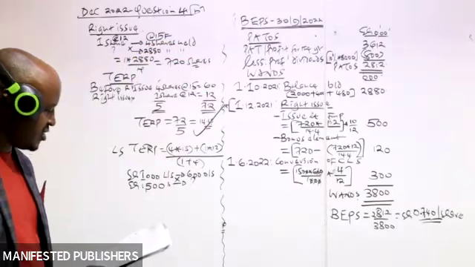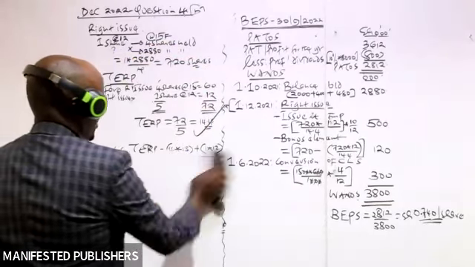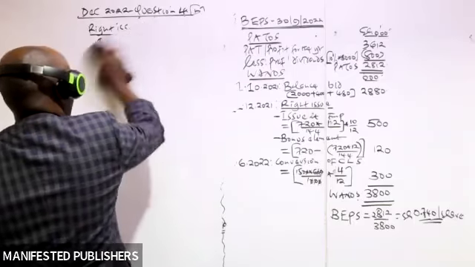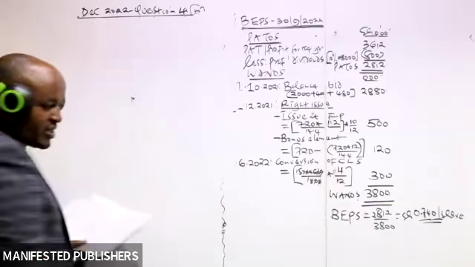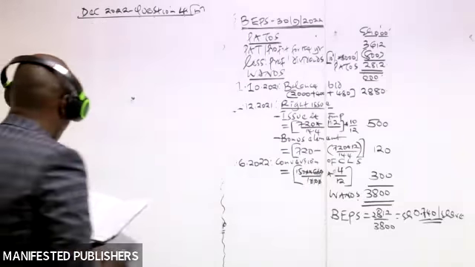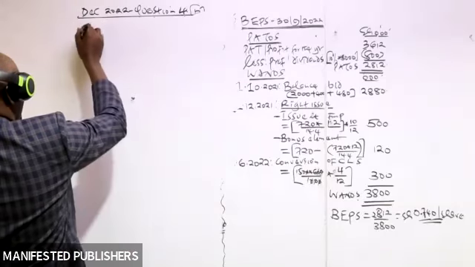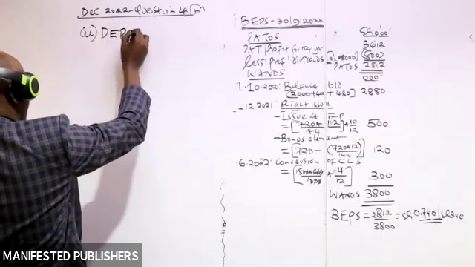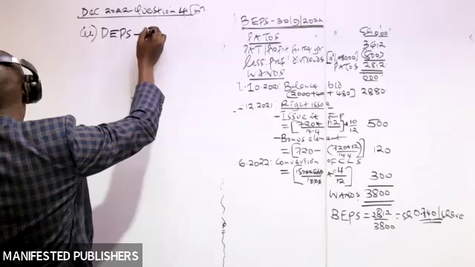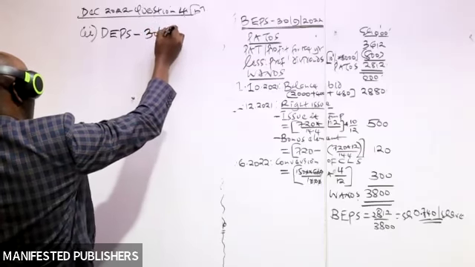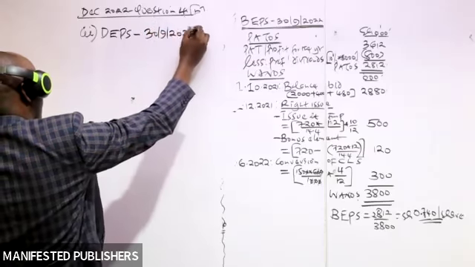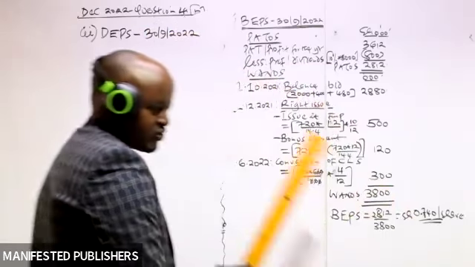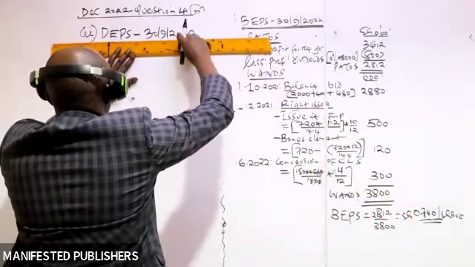That's what was required. So then I want us to do the last part now, the last part of that question. So the last part, Roman 2, we are required to compute the diluted earnings per share. But in this case, we are required to compute the diluted earnings per share just for 1 year. The year which ended 30th of September 2022.